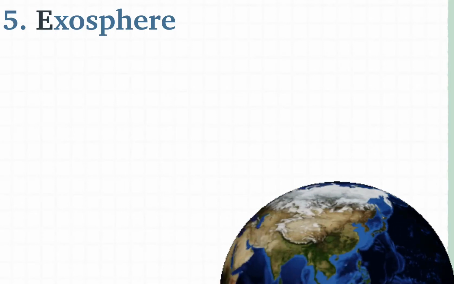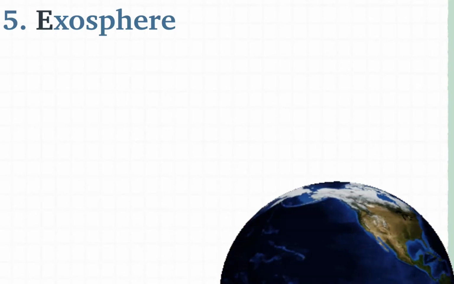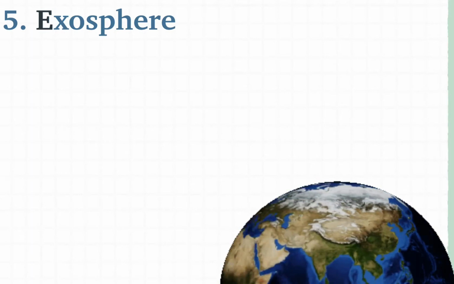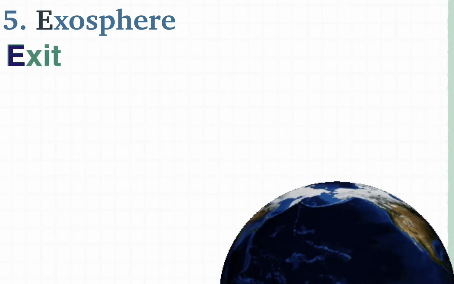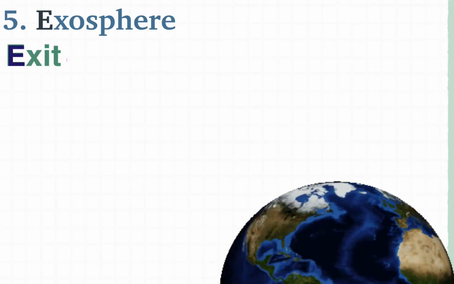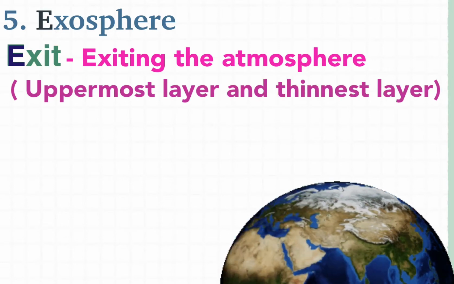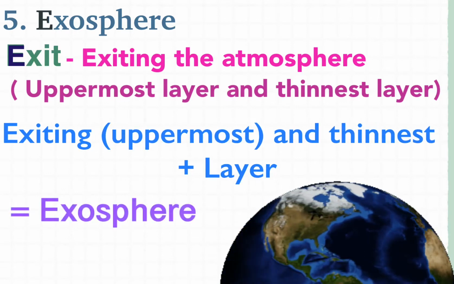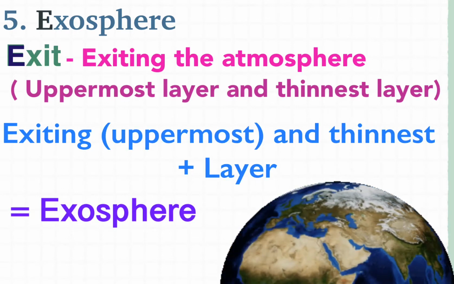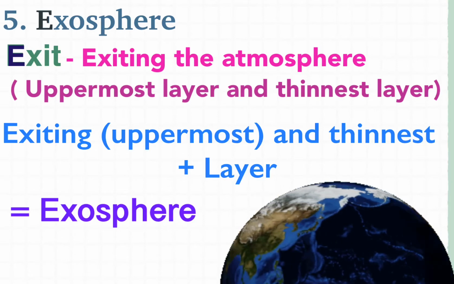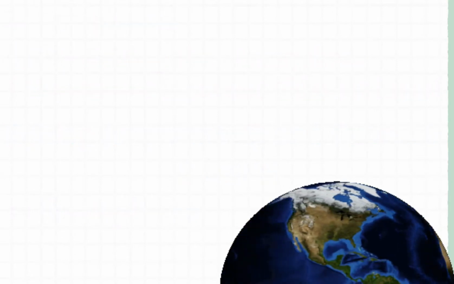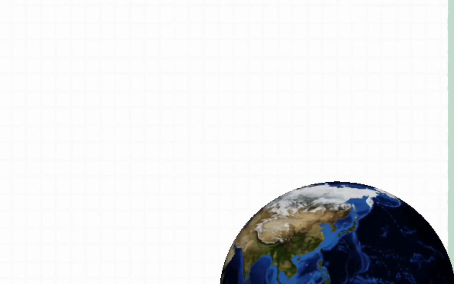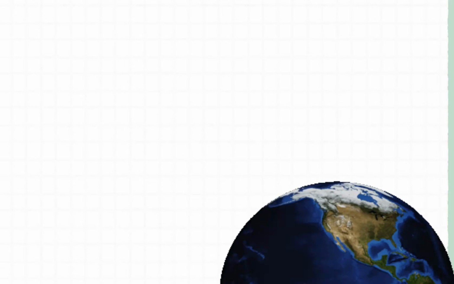Coming towards the last, that is exosphere. It is very easy for us to remember because it is starting from E, or if you take the first two letters, EX. The word you have to remember for exosphere is exit. Exit means that it is the uppermost layer which eventually becomes thin while exiting. So exosphere is the last or uppermost layer which is exiting, and it is the thinnest layer. These are the main points which you have to remember. Other points you have to remember too, but these are main points which you can remember through this way.